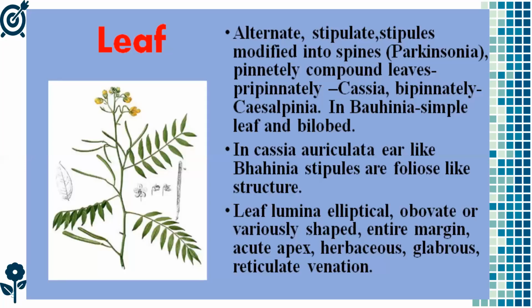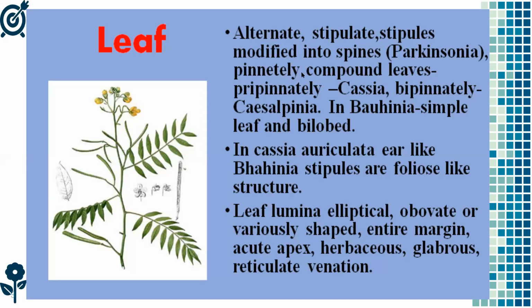Next, leaf. So here, students, the leaves are alternate, stipulate. So in some plants, especially Parkinsonia, we observe the cladode. So the stipules modify into spine-like structures in Parkinsonia.